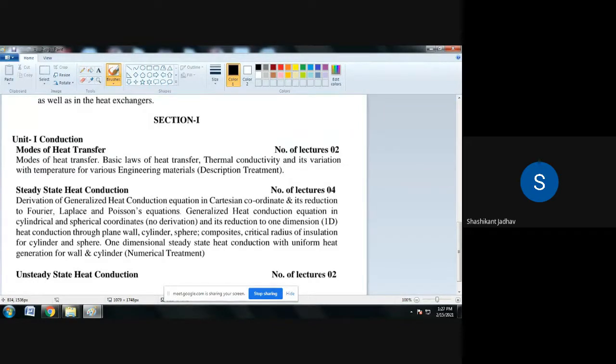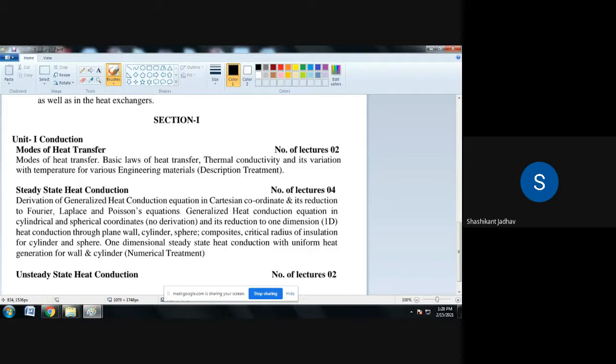So what is Fourier's law of heat conduction? This law is related to conduction. The rate of flow of heat through a simple homogeneous solid is directly proportional to the area of the section at right angles to the direction of heat flow and to the change of temperature with respect to the length of the path of the heat flow.